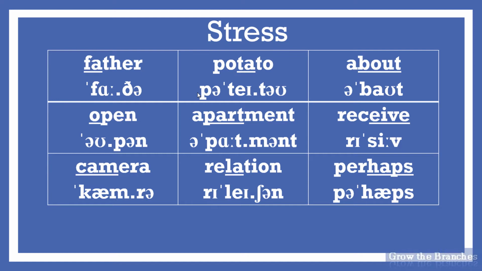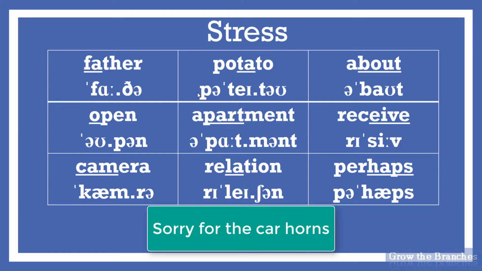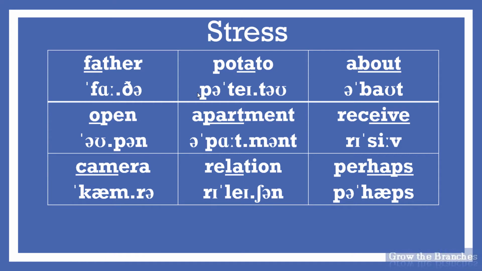The production of stress is generally believed to depend on the speaker using more muscular energy than is used for unstressed syllables. When we produce stressed syllables, the muscles that we use to expel air from the lungs are often more active, producing higher subglottal pressure.